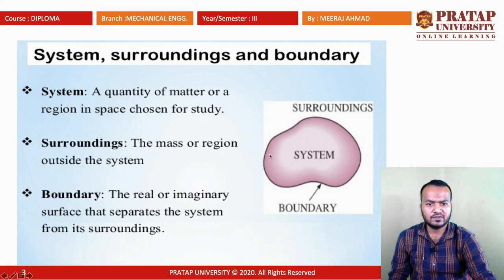Then this system is surrounded by a boundary. This boundary can be real or imaginary. So the boundary is the real or imaginary surface that separates the system and surrounding. Other than the system, this is the surrounding. The mass and region outside the system is the surrounding. The boundary divides the system and surrounding by a real or imaginary surface.